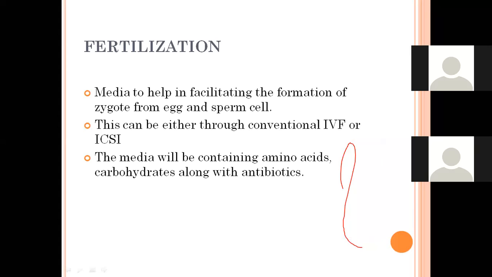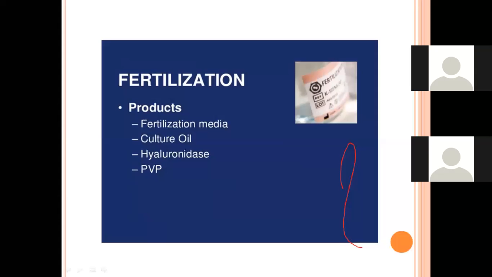Now, the next step is the fertilization step. As I already explained, this media helps in facilitating the formation of the zygote from the egg and sperm cell. Fertilization can happen in two ways, either by conventional IVF or by ICSI. The media mainly for fertilization also contains amino acids, carbohydrates, along with antibiotics. It consists of fertilization media, culture oil, hyaluronidase, and PVP.